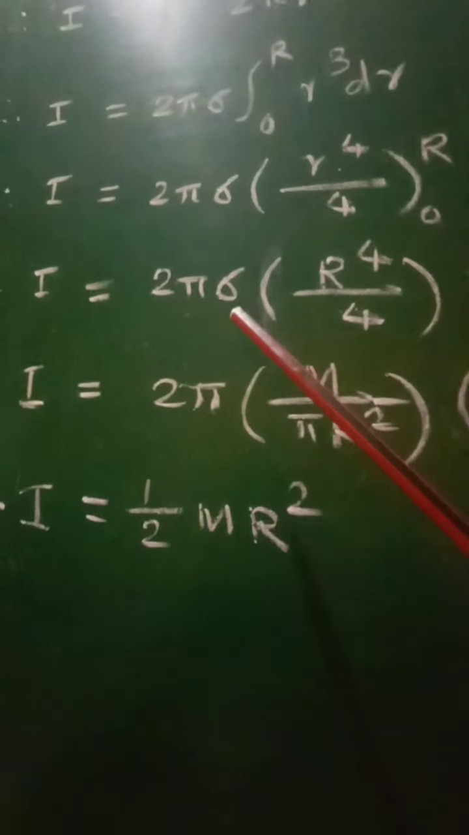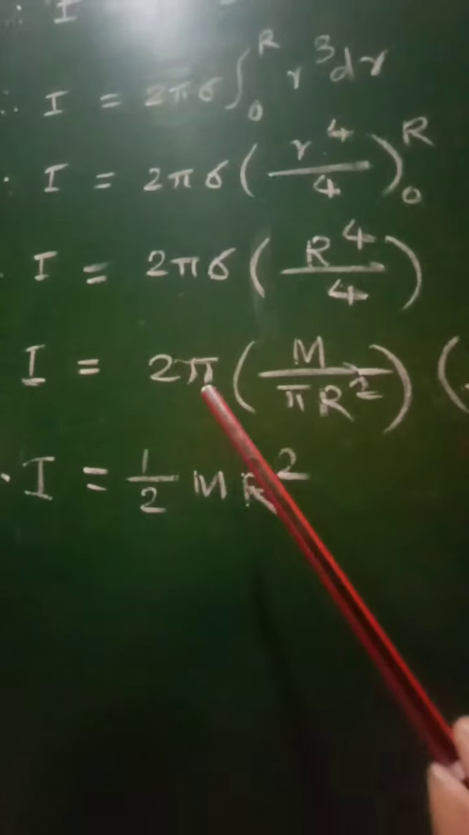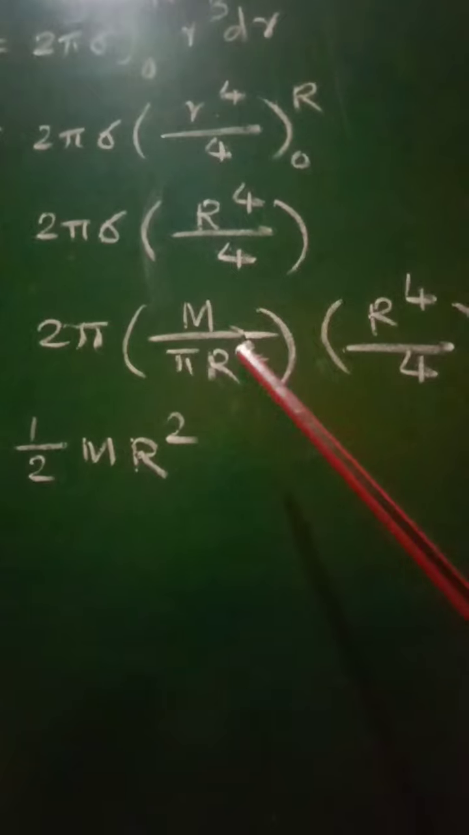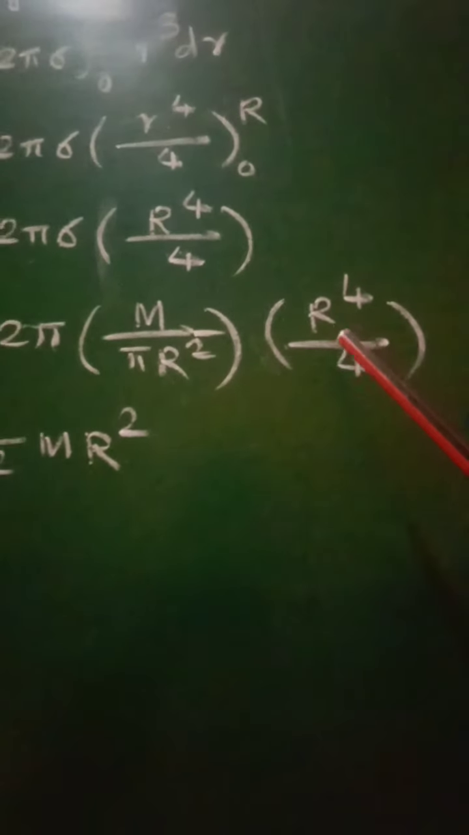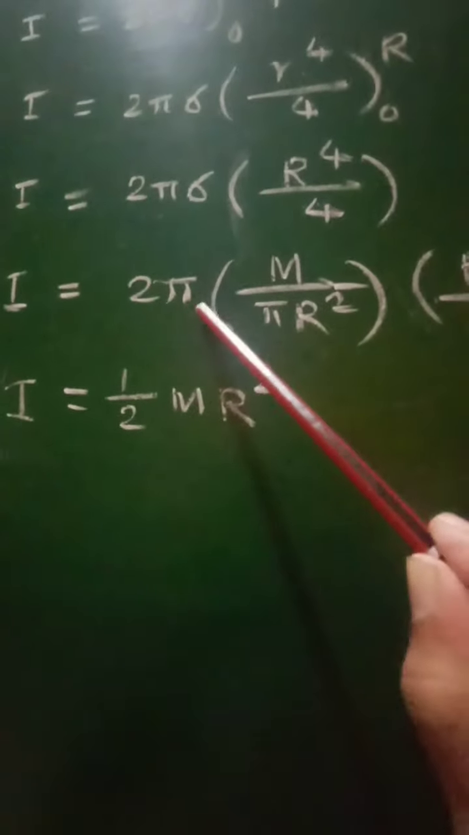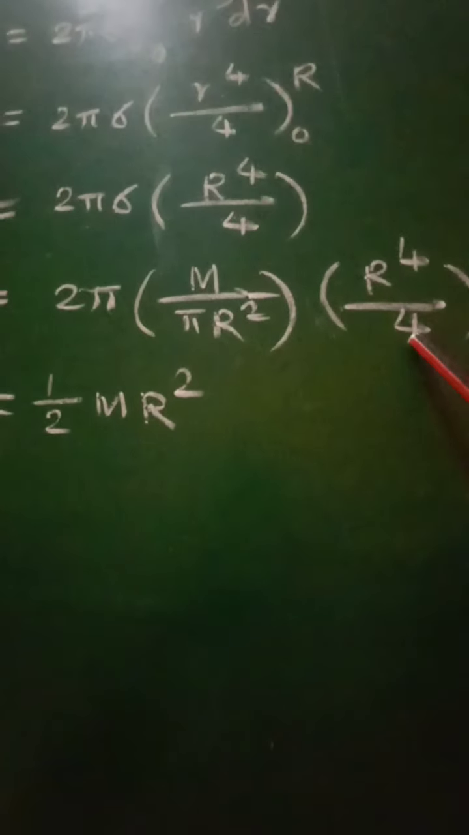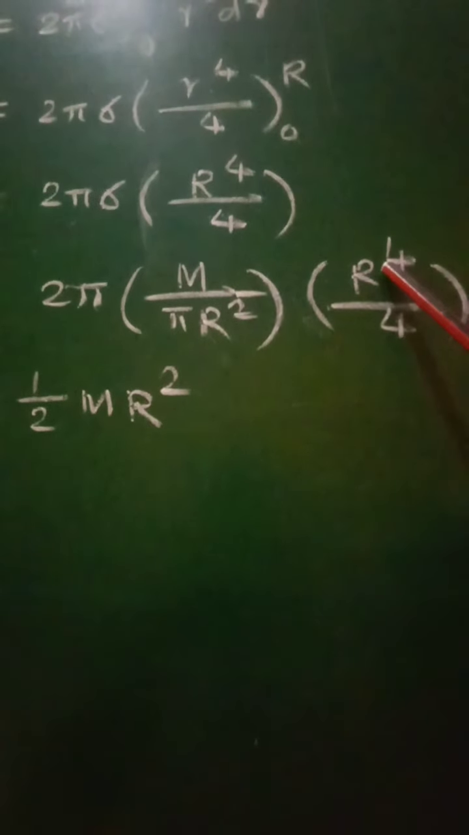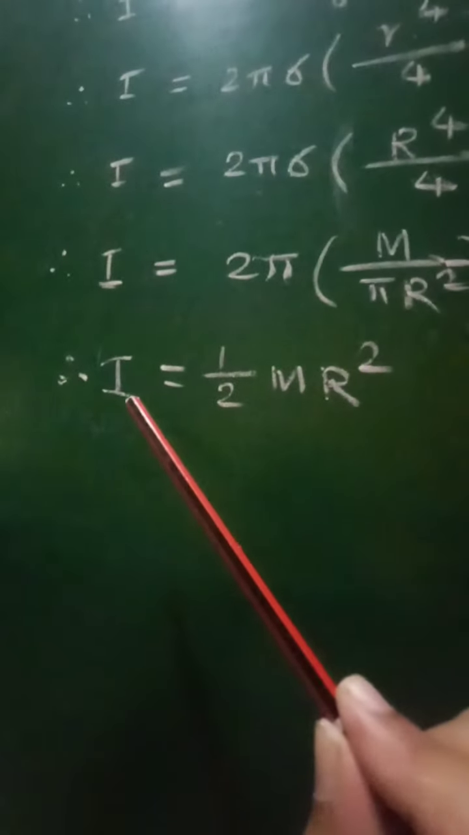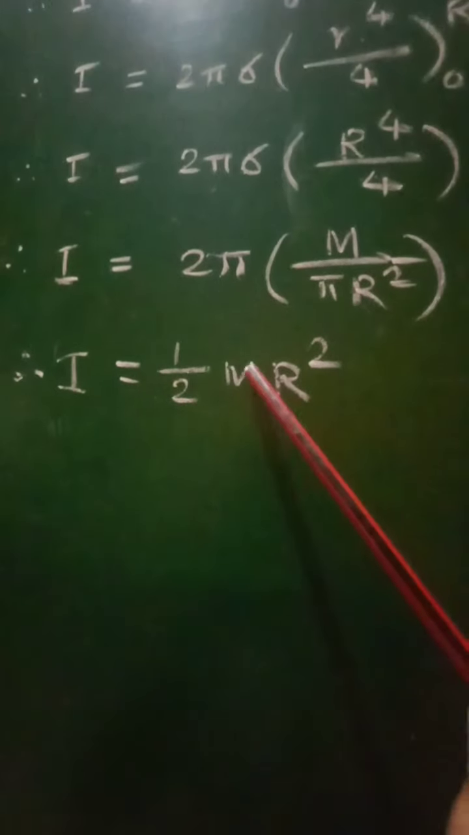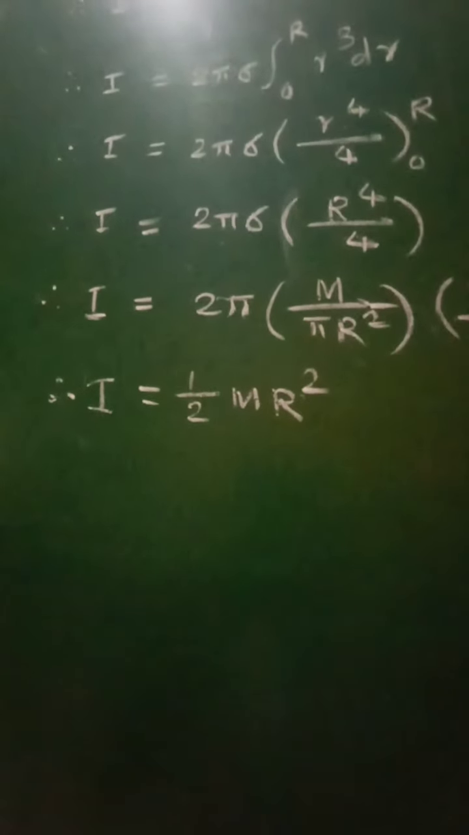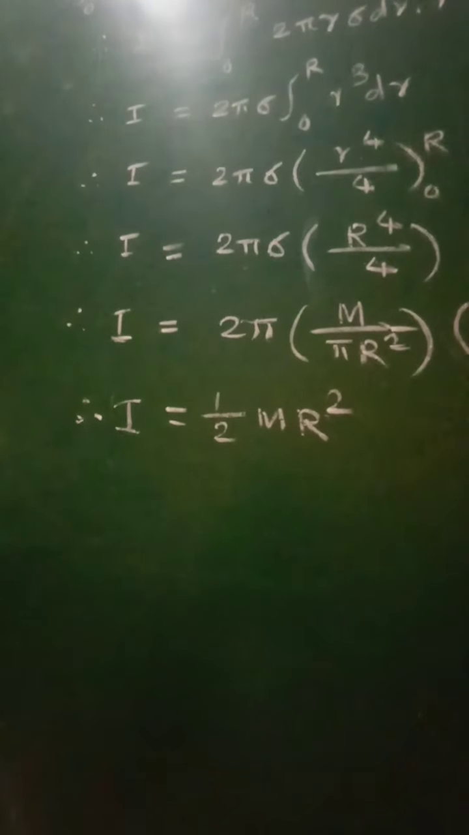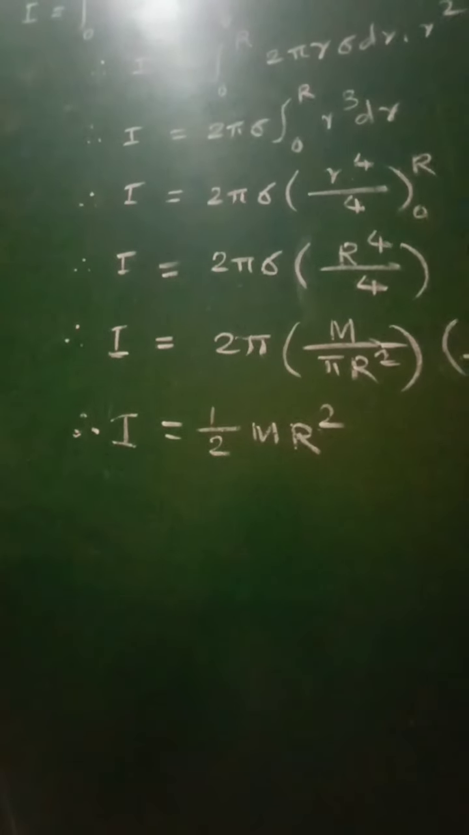So put the value of sigma here, therefore I equal to 2 pi into M upon pi R square, that is the surface density of the disk, into R raised to 4 upon 4, and therefore cancelling pi, 2 twos are 4, then R square will get cancelled from this R square, and hence we will get I equal to half M R square. This expression gives the moment of inertia of that disk about an axis passing through its center and perpendicular to its plane.